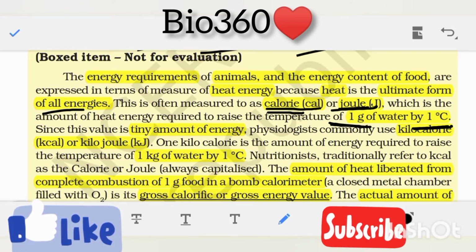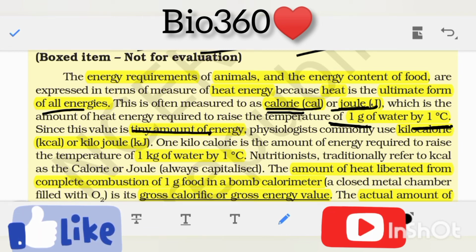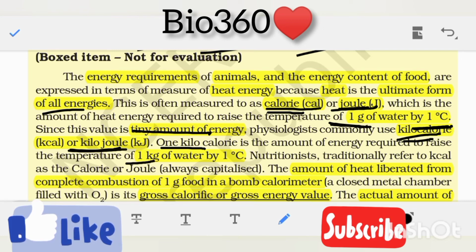Since this value is a very tiny amount of energy, physiologists generally use the terms kilocalorie or kilojoules. 1 kilocalorie is the amount of energy required to raise the temperature of 1 kg of water by 1 degree Celsius.